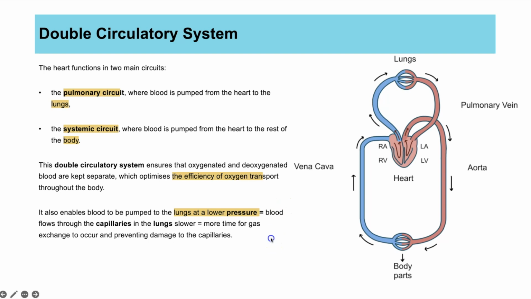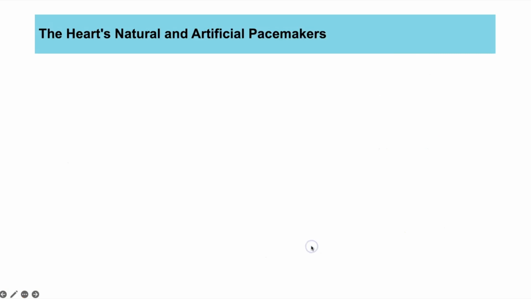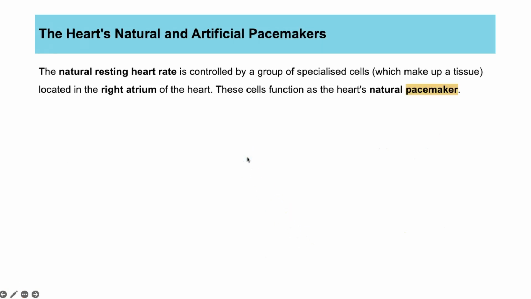Another advantage is it means that the blood can be pumped out of that left ventricle through the aorta to the rest of the body at higher pressure. And that means that the oxygenated blood is going to be able to reach all of those respiring cells in the body. Now, sometimes you have issues that go wrong in the heart.